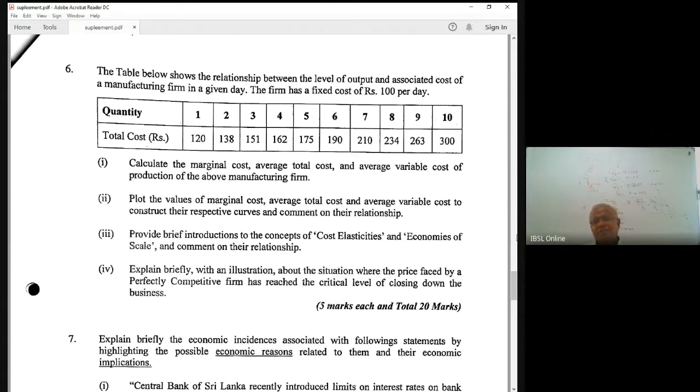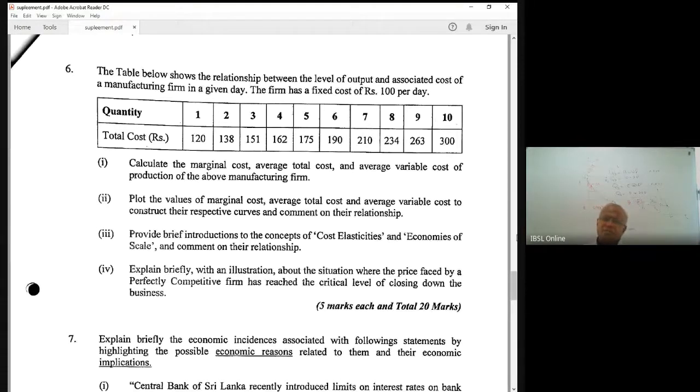Right? Provide a brief introduction to the concept of cost elasticities and economies of scale, and comment on their relationship. Now, leave the concept aside. Economies of scale has three types: increasing returns to scale, constant returns to scale, decreasing returns to scale.